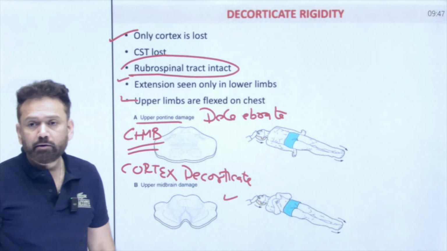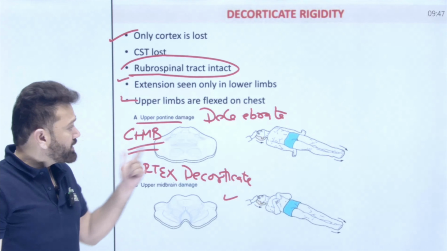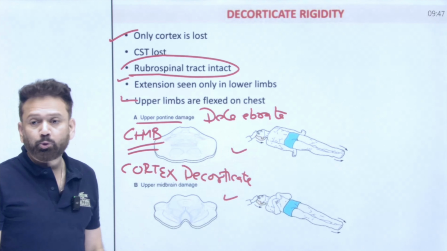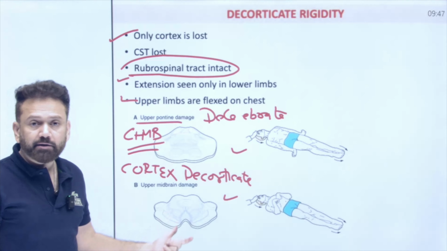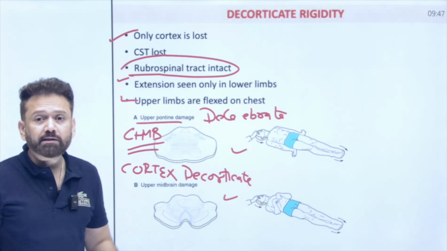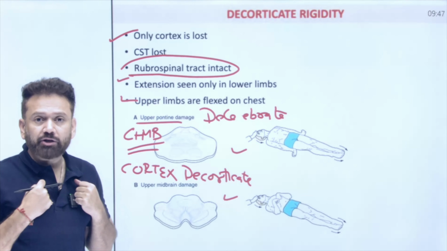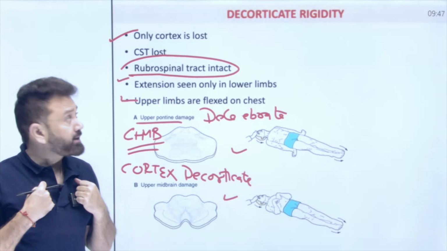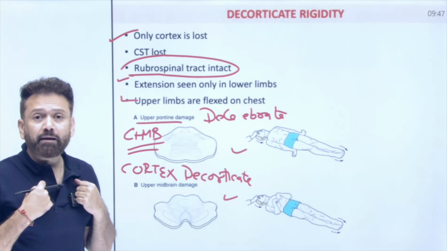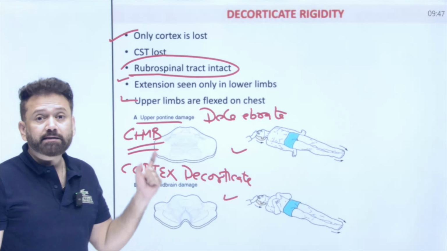Is this clear? The previous one was decerebrate rigidity, and this is the posture. This is decorticate rigidity, and this is the posture. The only difference is hand is lying on the chest in decorticate rigidity. Hand will be lying on the side of the body in decerebrate rigidity.